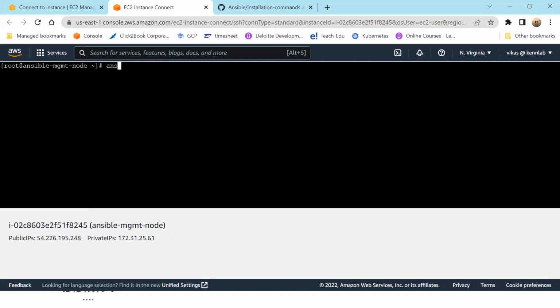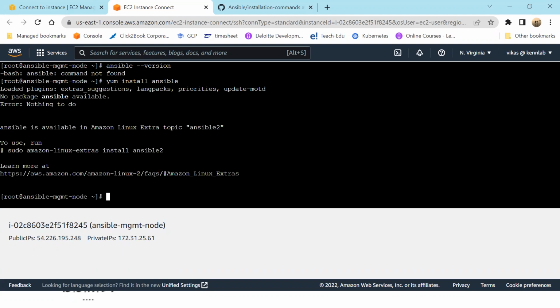Is Ansible already there? ansible --version. It says Ansible not found. yum install ansible. Will it work? No, it will not work. It says no package named Ansible is available, but you have something like this: amazon-linux-extras install ansible. Take this command only, and it is ansible2.